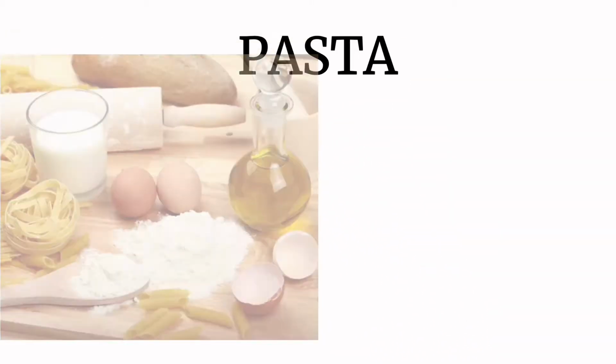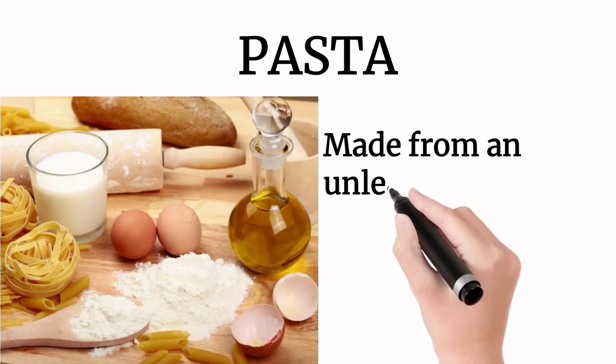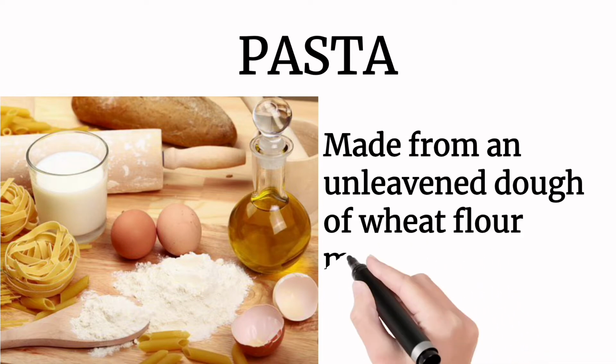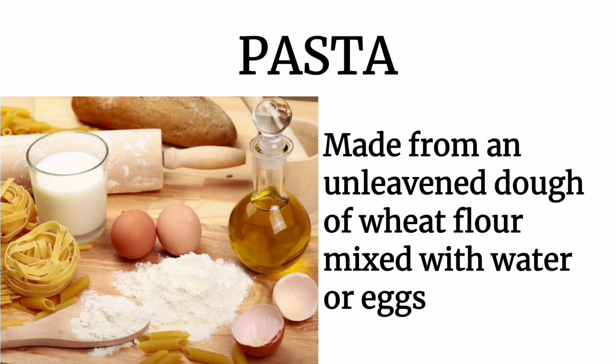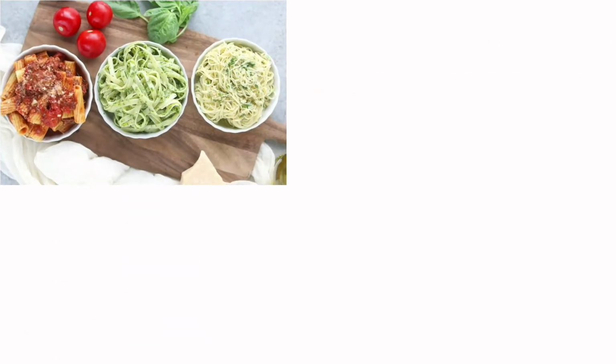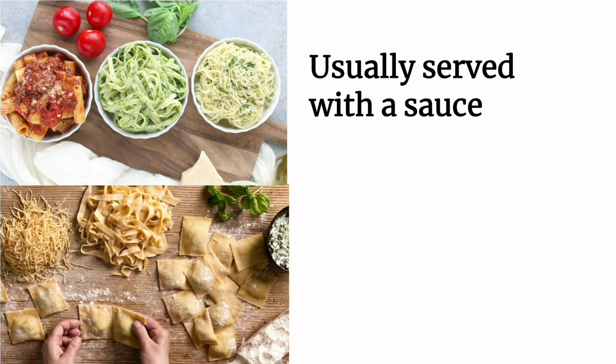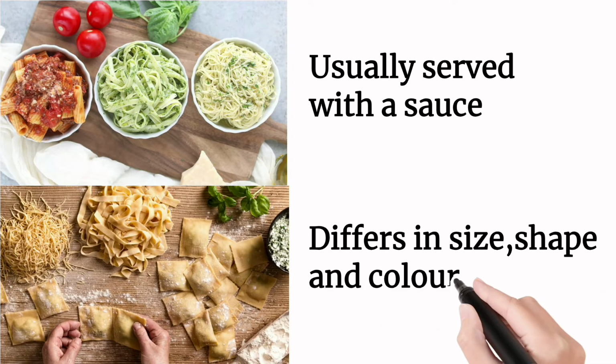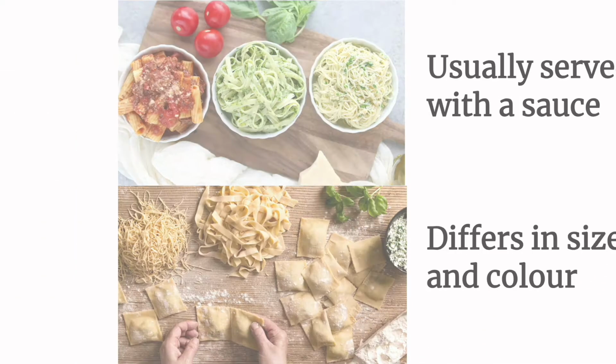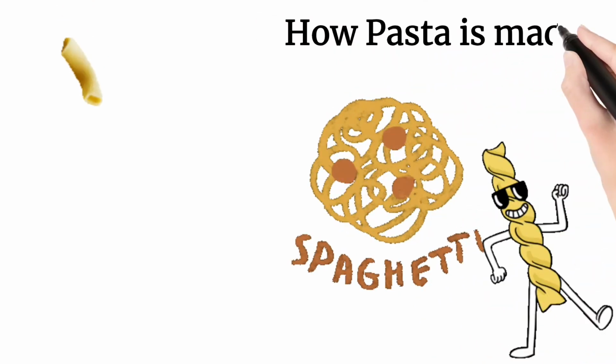Pasta. Pasta is a type of food typically made from an unleavened dough of wheat flour mixed with water or eggs, and formed into sheets or other shapes, then cooked by boiling or baking and usually served with a sauce. Each type of pasta differs in size, shape and sometimes in color. Let's see how pasta is made.